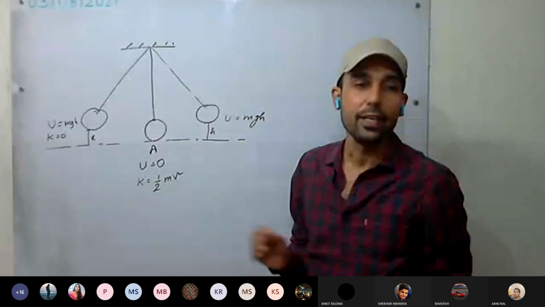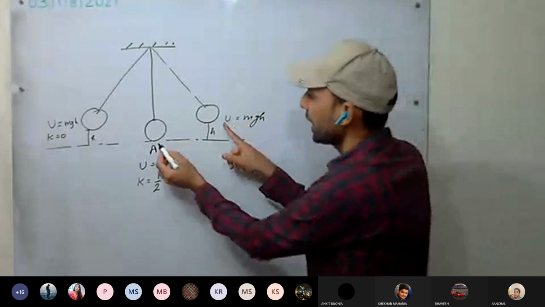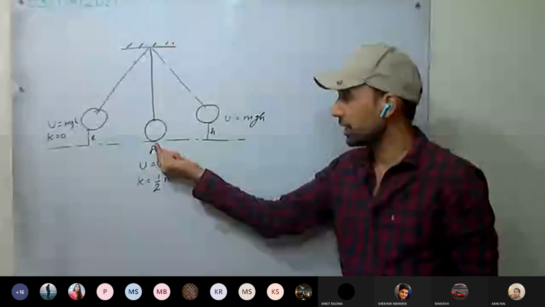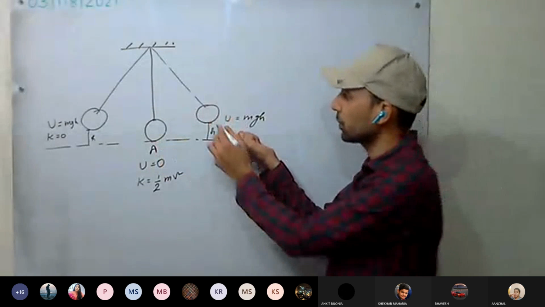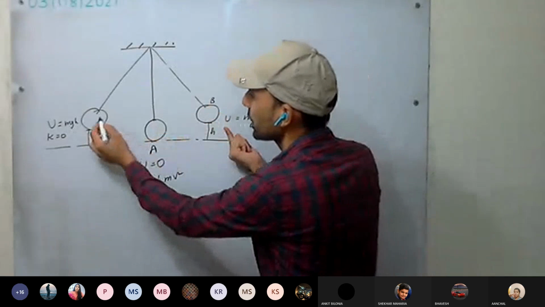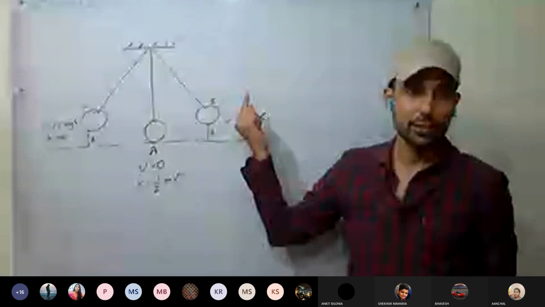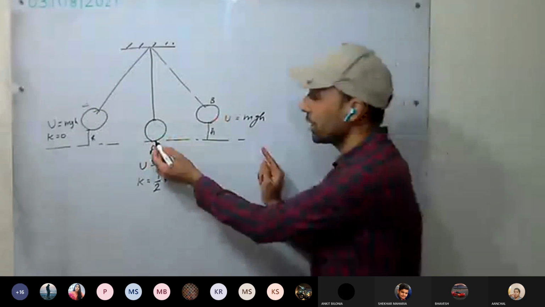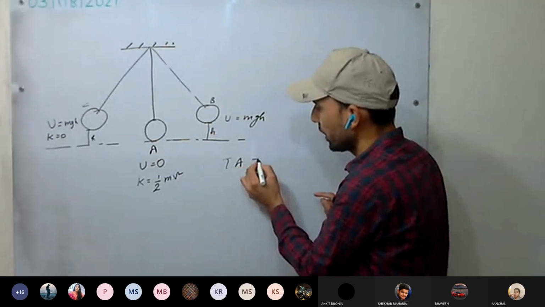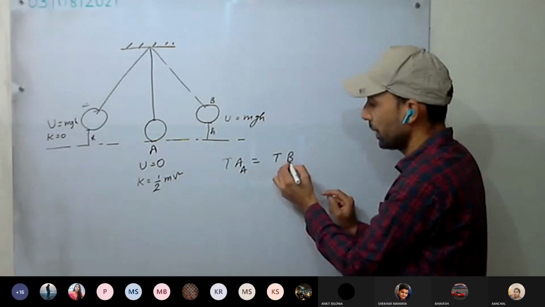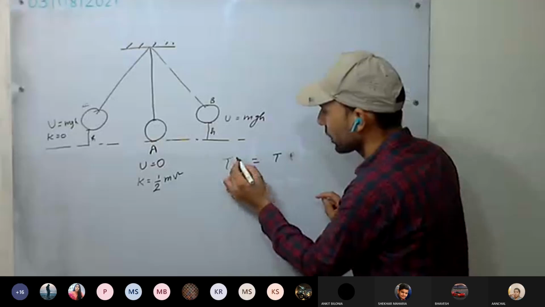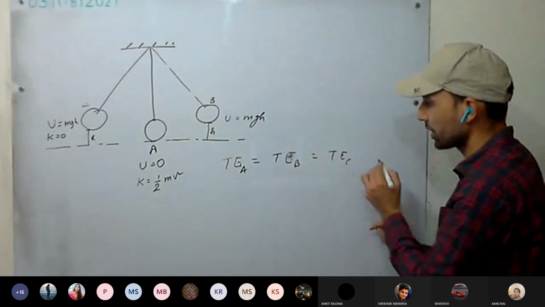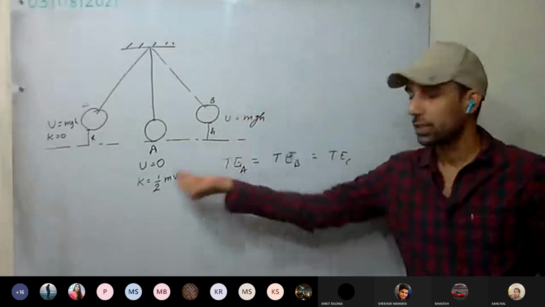It remains the same. It means we can equate the total energy here to the total energy here. Since total energy at position A equals total energy at position B and total energy at position C, the total energy remains conserved. So we can equate them. That is, total energy at position A equals total energy at position B, and total energy at position B equals total energy at position C. We can equate them since energy remains conserved.